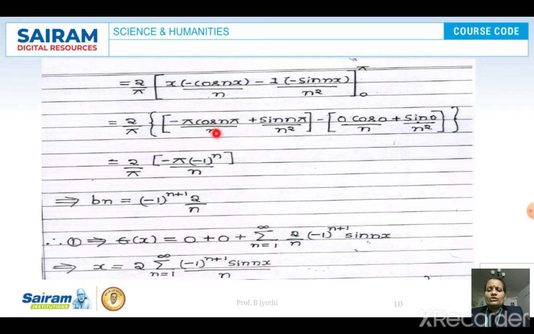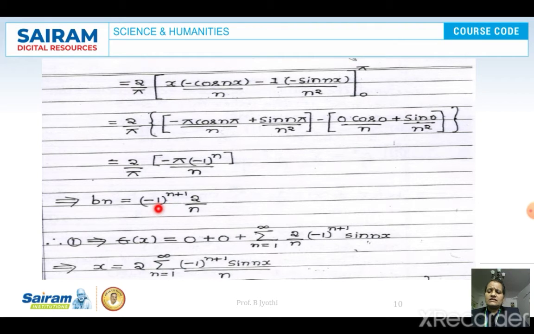Now we know that cos n pi can be written as minus 1 power n, and minus 1 power n divided by n, and pi is there which cancels with this. So here also minus 1 is there, and here also minus 1 power n is there. When we multiply minus 1 into minus 1 power n, the powers get added.